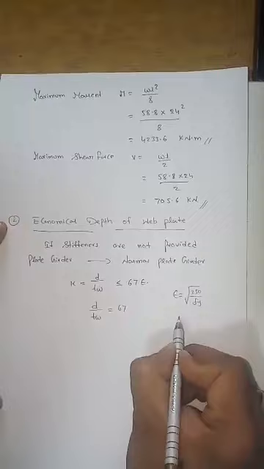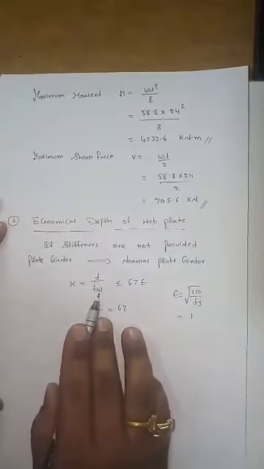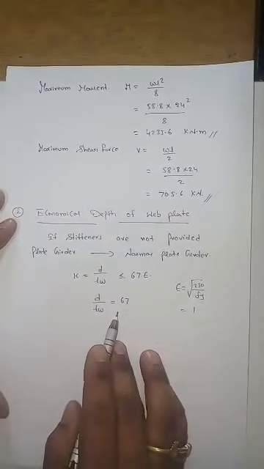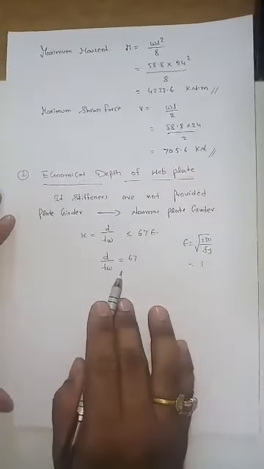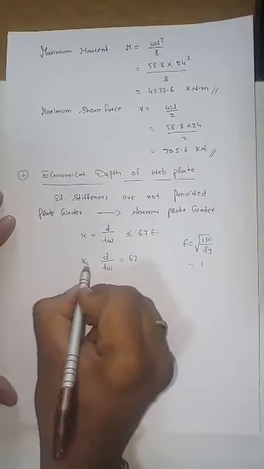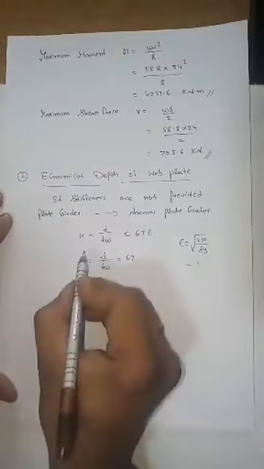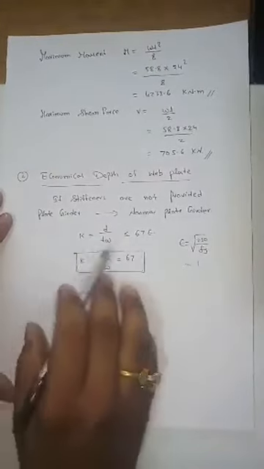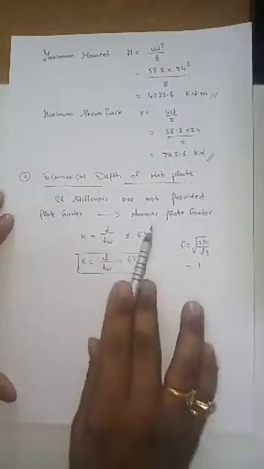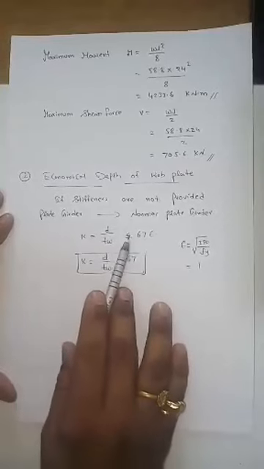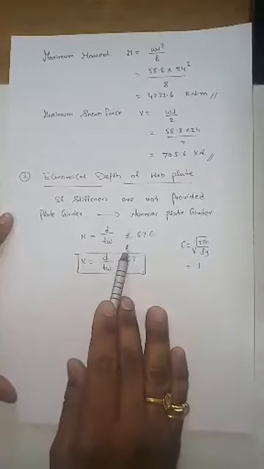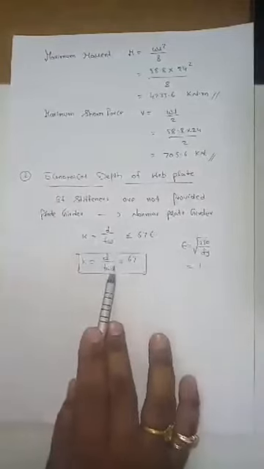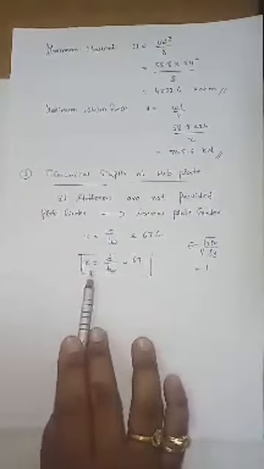So d by tw is less than or equal to 67 epsilon, and it can also be equal, right? So d by tw can also be equal, which is nothing but K. Okay? So keep this aside. See, this is important. For the normal plate girder, this condition is to be satisfied: d by tw less than or equal to 67 epsilon. It can also be equal, so d by tw is equal to 67, which is nothing but constant K.